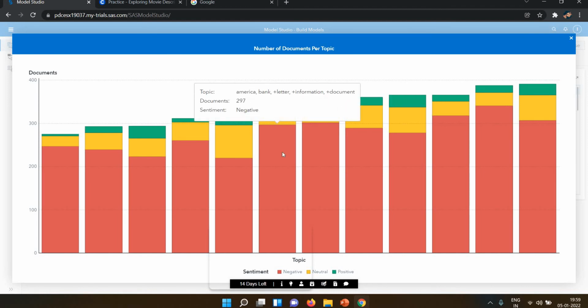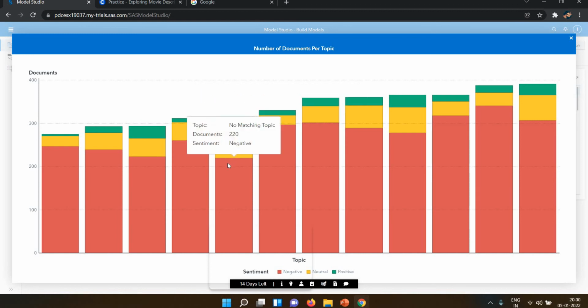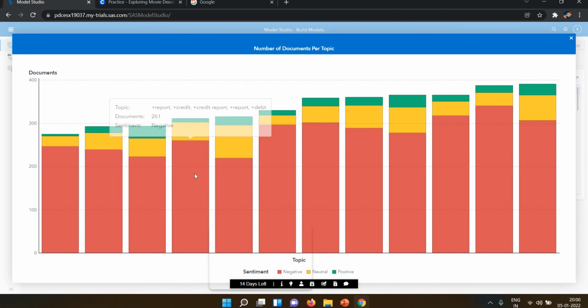Sentiment is basically, let's suppose, a sad smiley or a positive one. That kind of sentiment will be shown. Here is neutral, and in negative we have report, credit card, credit report, debit. You can easily see the customer feedback is very negative here.